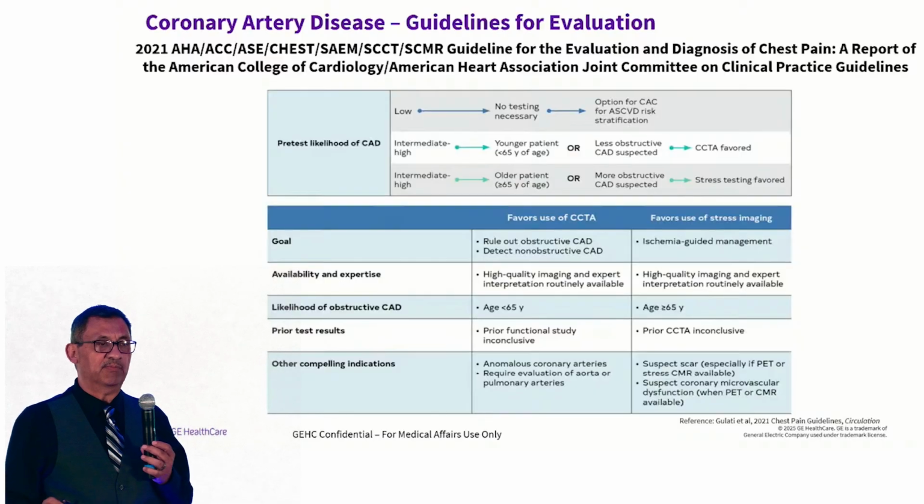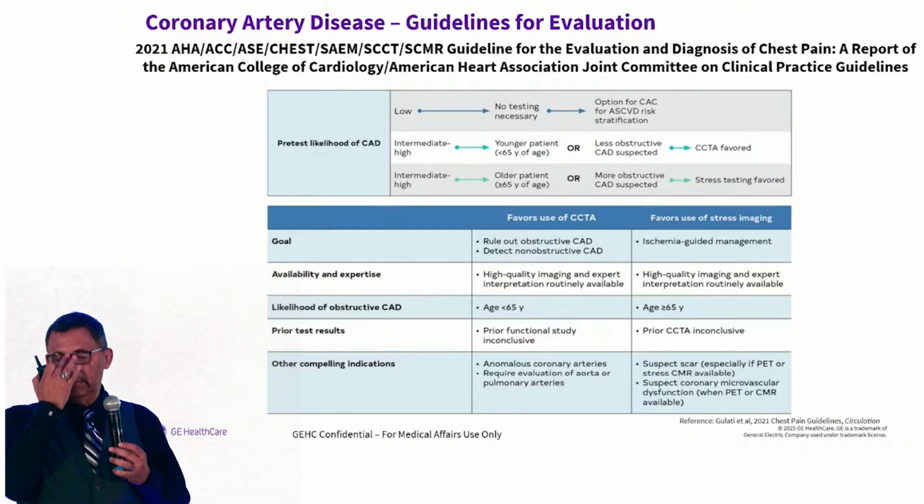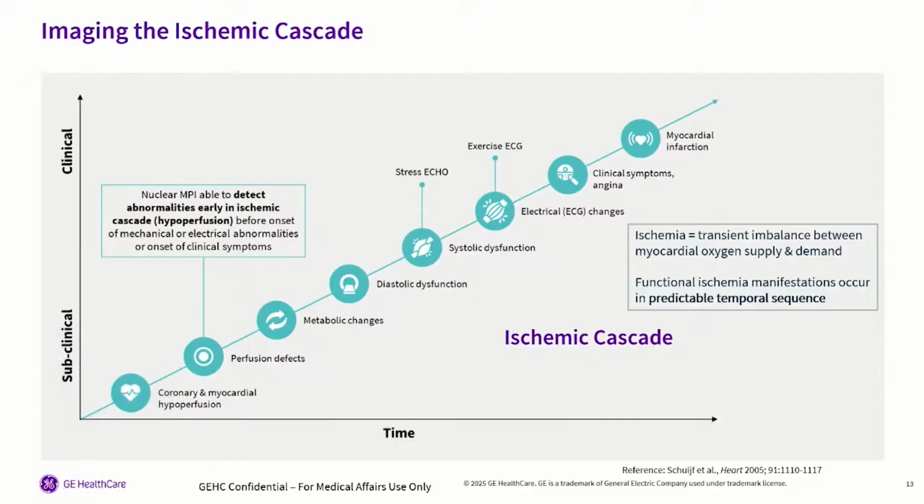So here's the one that I really, really like. This is what we call the ischemic cascade. And this is the one that is going to show you how Flurpiridaz is going to benefit your patients, which is our primary goal, and your practice, and is going to help you manage them properly. So the ischemic cascade is very simple. On the x-axis, you have time. As time goes by, your patient is going to progress from being a normal patient all the way to having a myocardial infarction. And then, from being subclinical to clinical.